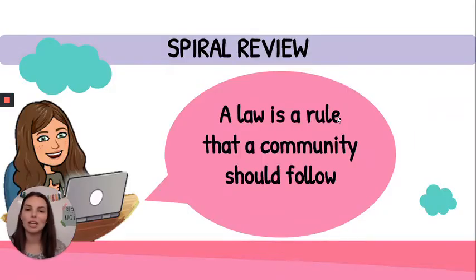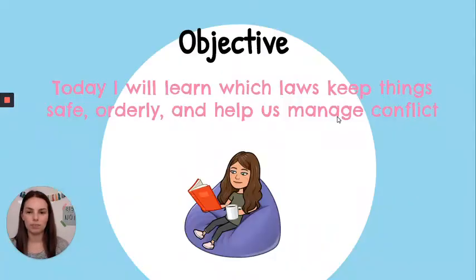To review what we talked about on Monday, a law is a rule that a community should follow. So the difference is that a law is for everyone and a rule is for some people. So a law is for the whole community. So we're going to learn which laws keep things safe, orderly, and help us manage conflict.